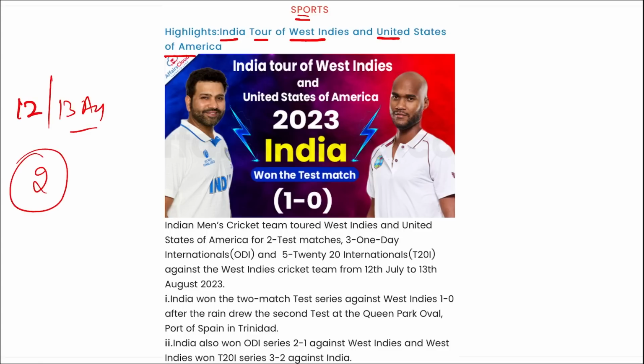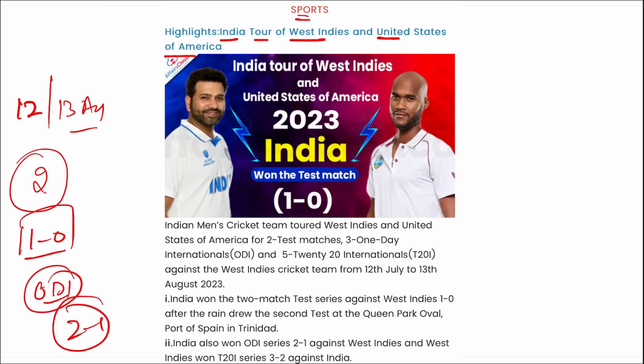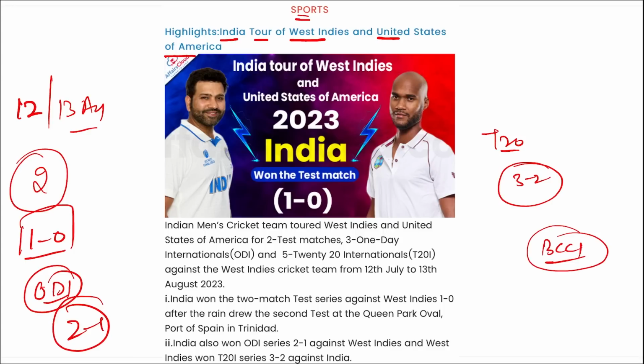After the rain, the second test match was drawn, and so the score right now is 1-0 because one was a draw and one was won by India. Apart from this, India has also won the ODI series, that is the one day international series, by 2-1 against West Indies, and West Indies has won the T20 international series by 3-2 against India. Correct? If we talk about BCCI, who is the current president of BCCI? Roger Binny. Headquarters is in Mumbai, Maharashtra, and it was established in 1928.